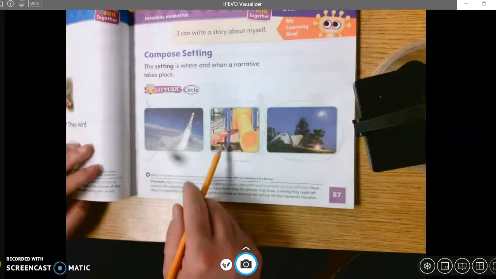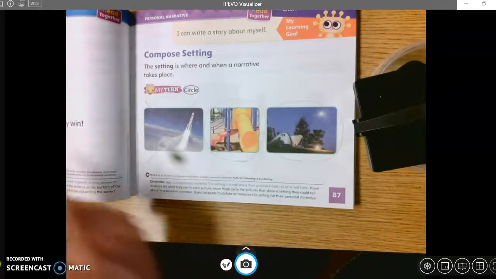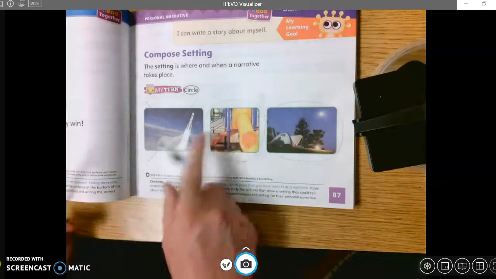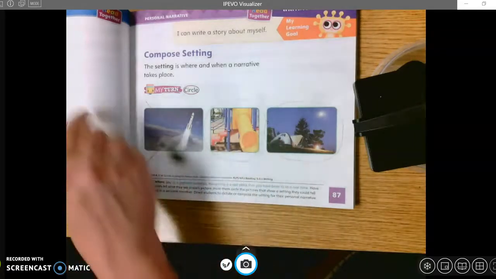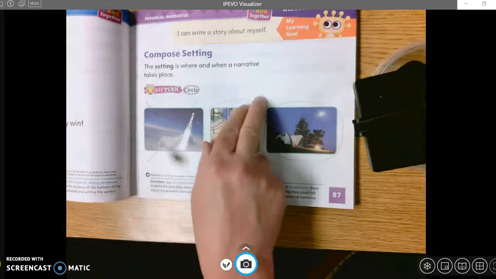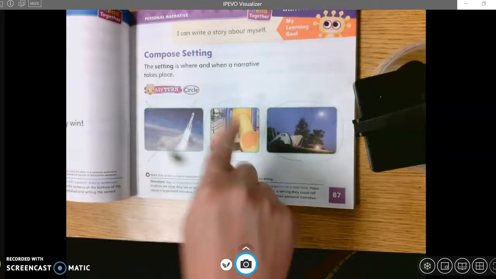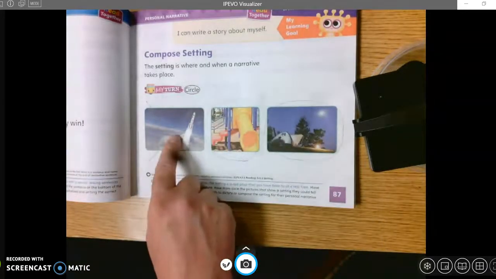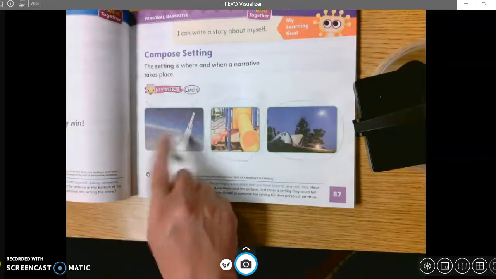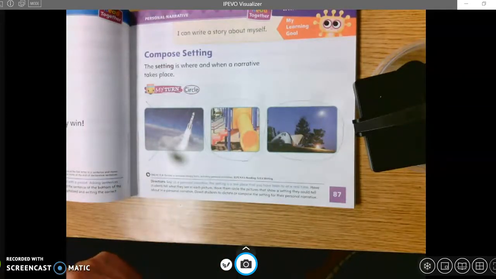Maybe you just have this one, and you have only one place that you have been to on here, which is totally fine. And you have just one circle. Or maybe you have this one and that one. I doubt you have this one, right? All right, so that is setting. That is the setting, the place and when, where and when in a story.